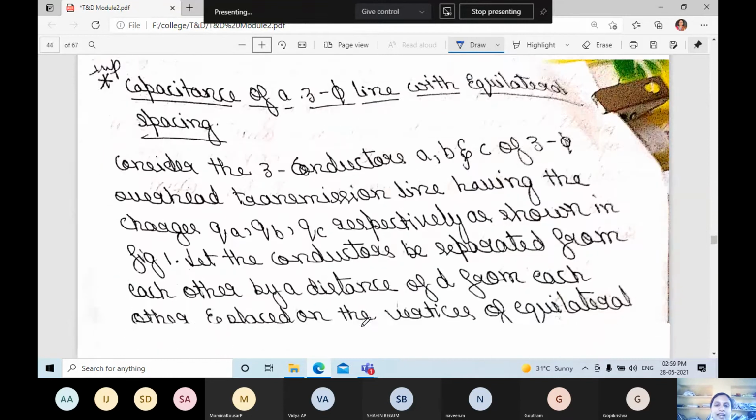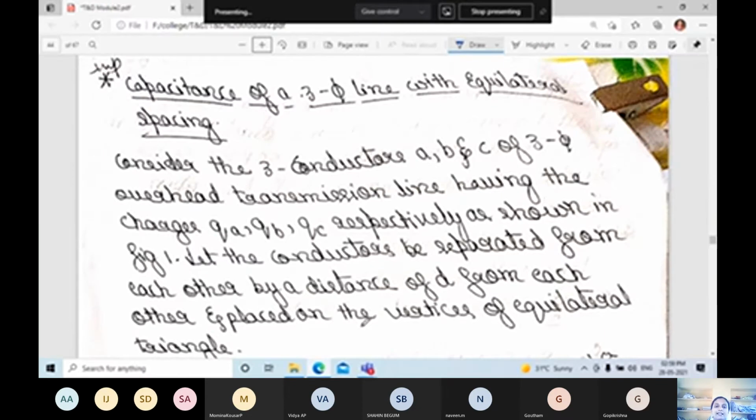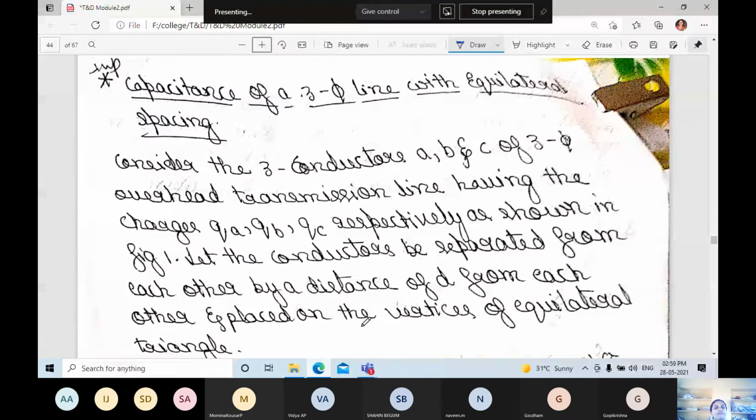Capacitance of a three-phase line with equilateral spacing. Consider the three conductors. We have already discussed inductance. In that case also we used equilateral spacing. Three-phase equilateral spacing, three conductors we have taken. Equilateral spacing means the distance between the conductors will be the same.